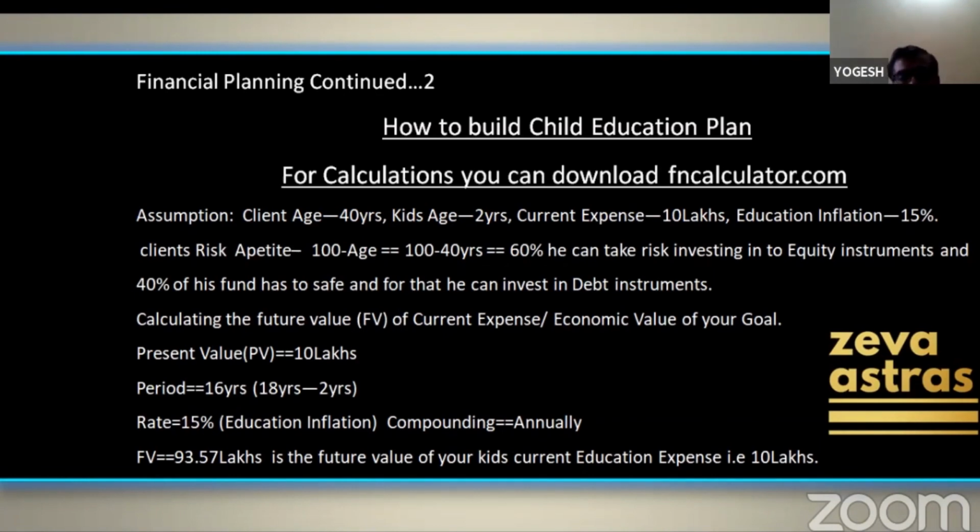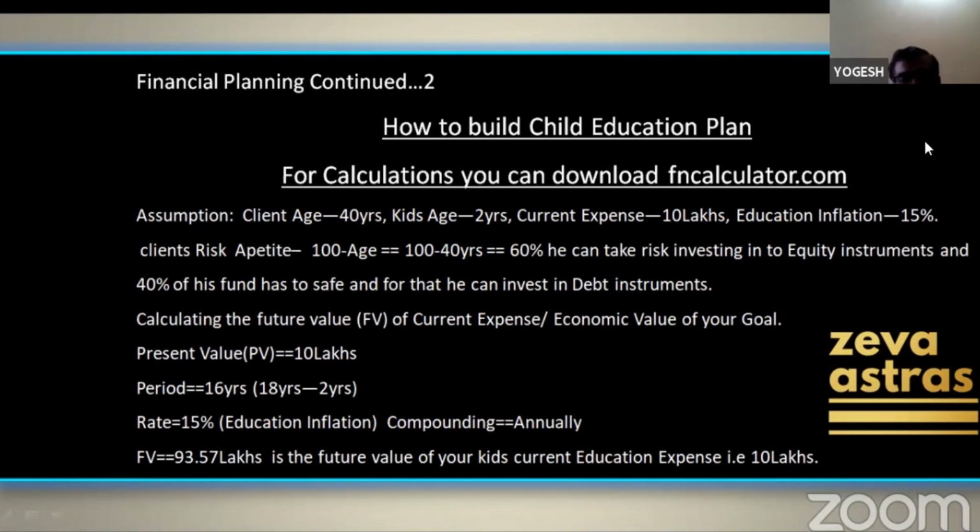to come to the graduation, it will take another 16 years for the undergraduation program. So we need to build up this corpus. This is the current cost of his education. So another 16 years are left to build up this corpus. Now, currently education inflation is 15%, is what we assume.